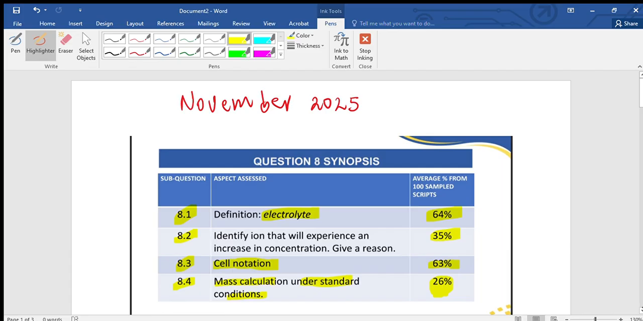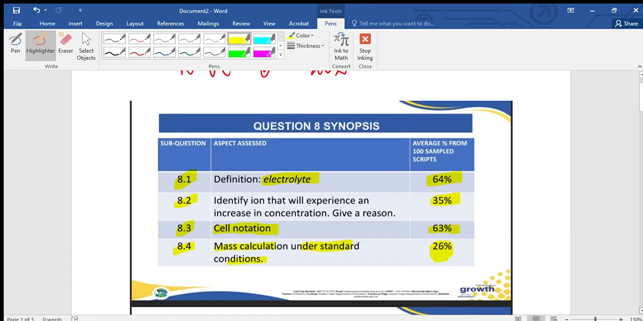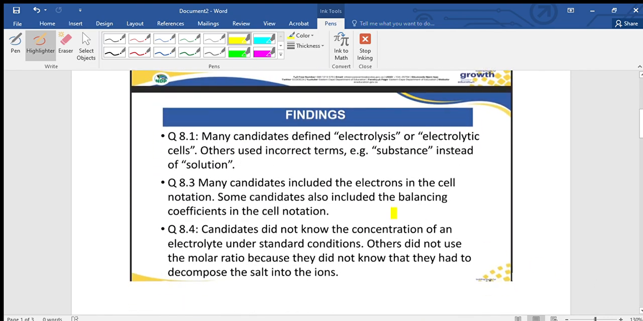Now let's see what the problem was in 8.1 up to 8.4. In 8.1 with the definition, many candidates defined electrolysis. Some defined electrolytic cell. Yet the question said you have to define electrolyte. Learners defined electrolysis and others an electrolytic cell.